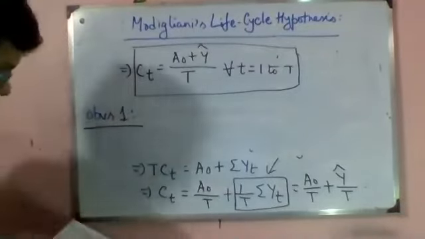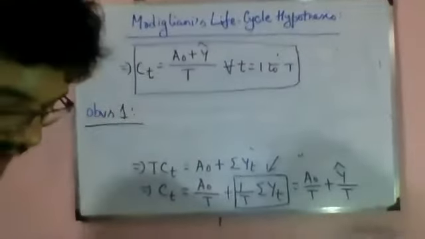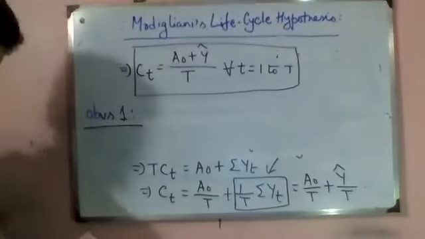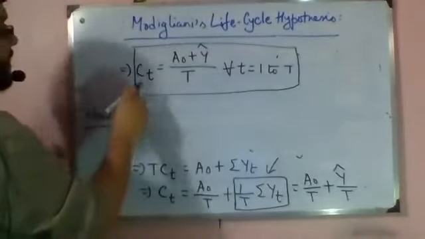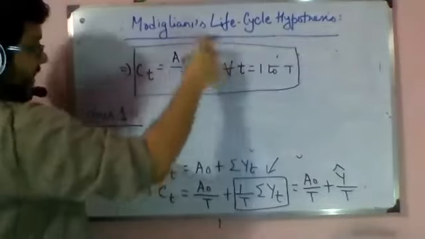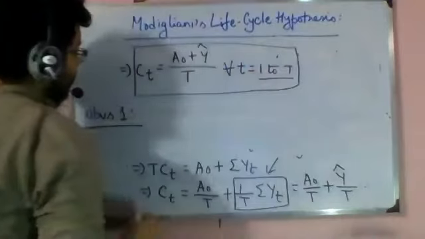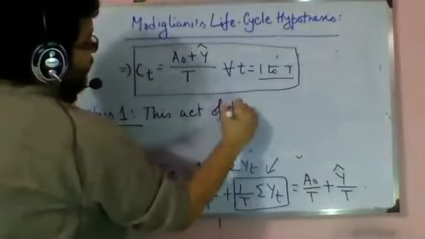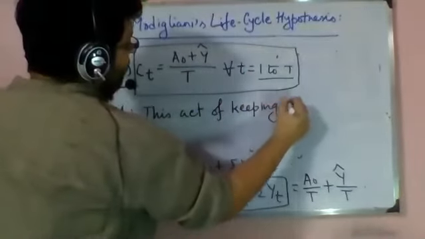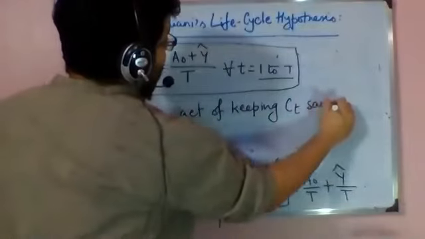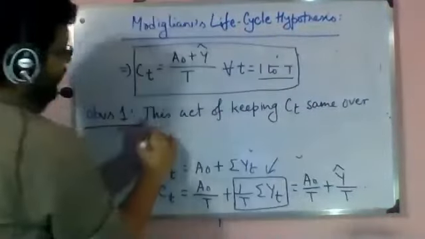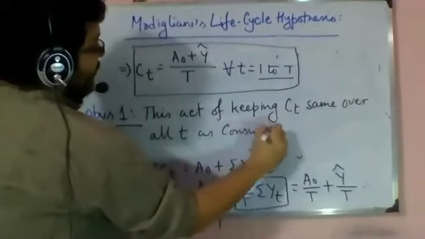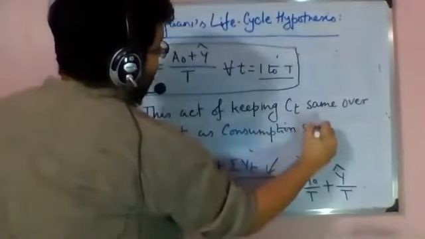The first observation is something that will be useful when you will be studying other models as well. The first observation is that since Ct is fixed to this value over all the time periods, we will call this act of keeping Ct the same over all t consumption smoothing.